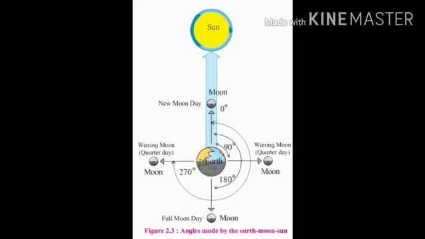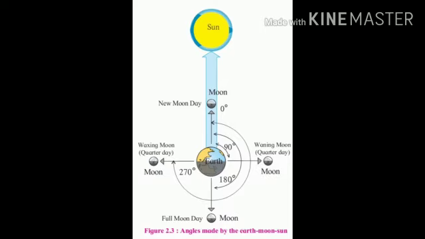While revolving around the earth, the moon is on the opposite side of the sun on full moon day. Whereas on new moon day, the position of the moon is between the sun and the earth. On the first and the third quarter days of the moon, the earth and the sun make an angle of 90 degrees. At this position, we can see only half portion of the illuminated moon. Hence, the moon appears in a semicircular shape in the sky.